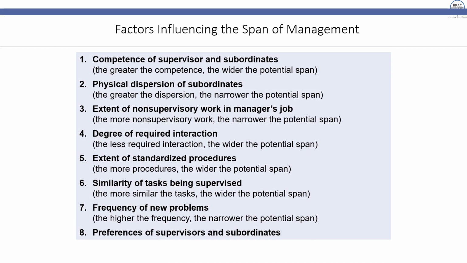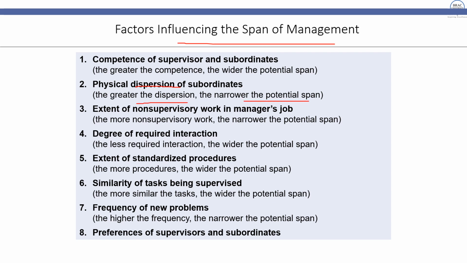So there are different factors that we need to consider before we actually close things off regarding the span of management, regarding the tall versus flat structure. Of course you have to consider the competency of the supervisor and the subordinates. You also have to consider the physical dispersion. The greater the dispersion, the narrower the potential span.